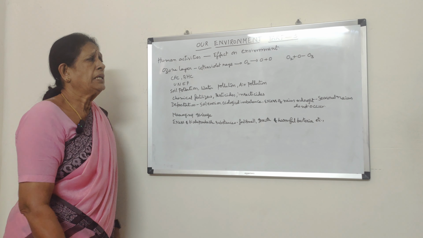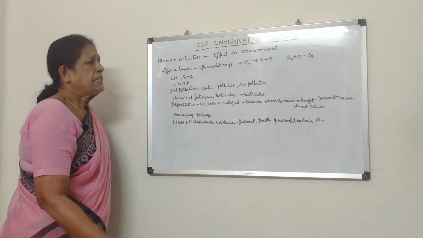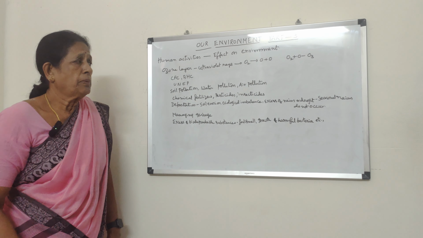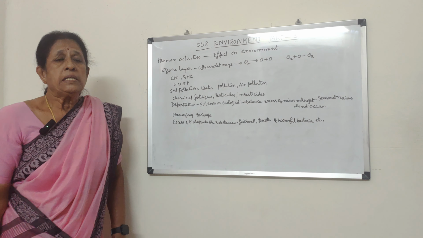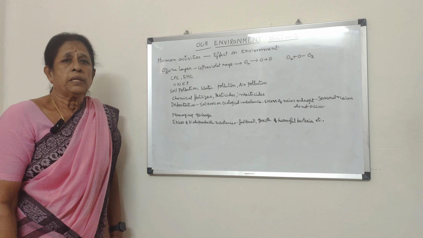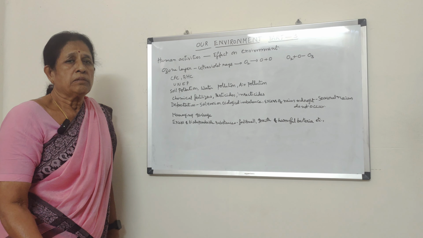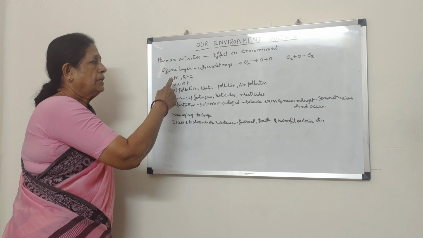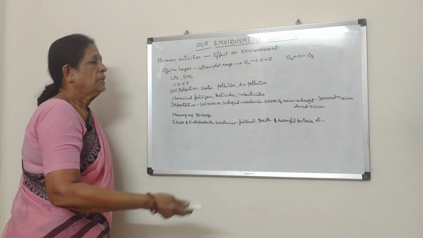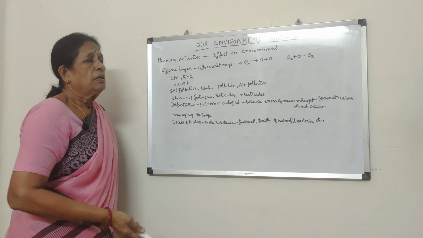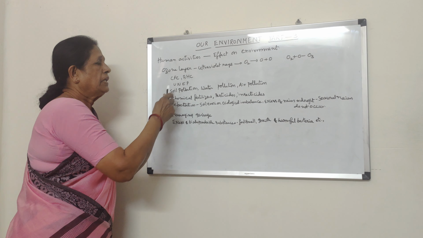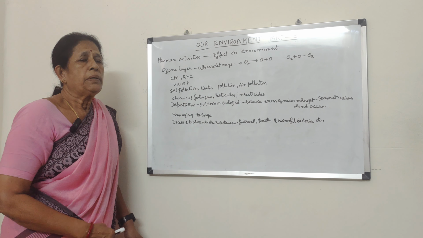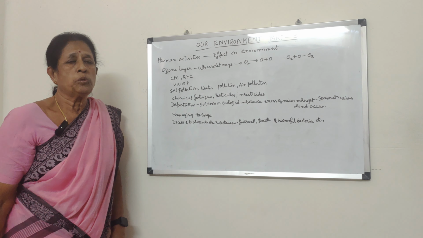But due to human activities, so many CFCs, chlorofluorocarbons, are produced, and BHC, benzene hexachloride. All these chemicals are formed due to various apparatus like aeroplanes and refrigerators and everything. These are emitted, and they are depleting the ozone layer.